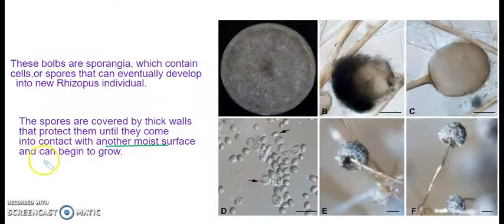Once it happens, the spores will rupture, and these sporangia are spread out in the nearby space, and will develop into new rhizopus individuals. So this is how spore formation helps in asexual reproduction, developing a new organism, and it is found in rhizopus. Hope it is clear. Again, the three types of reproduction that we saw were regeneration, spore formation, and budding. Thank you.